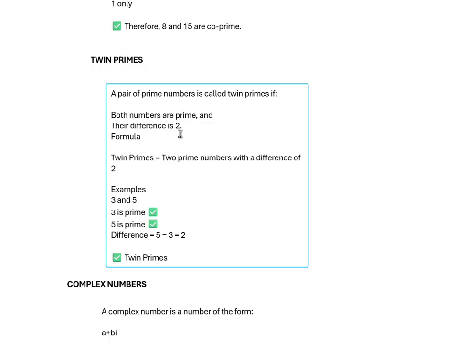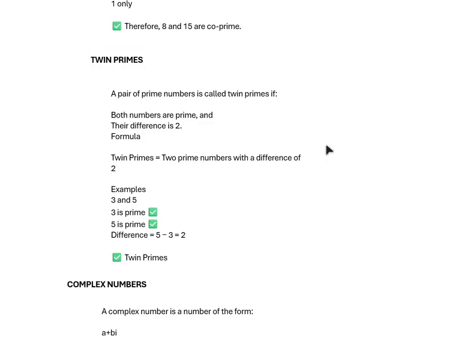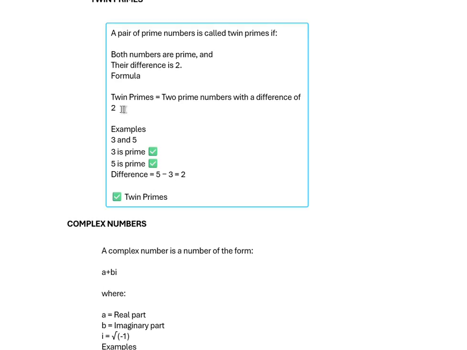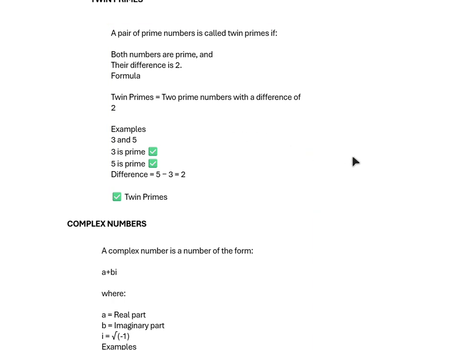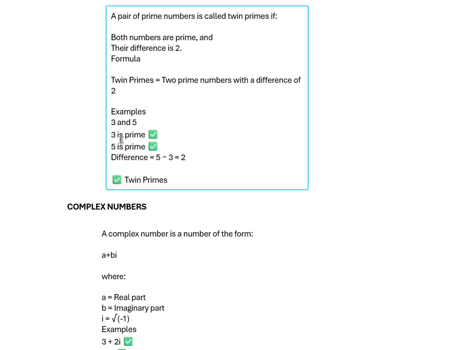Twin prime numbers: a pair of prime numbers is called twin primes if both numbers are prime and their difference is 2. Example here, 3 and 5. 3 is prime and 5 is prime.